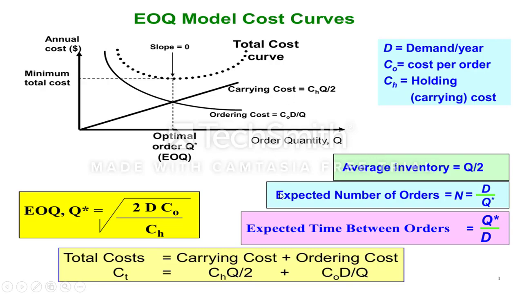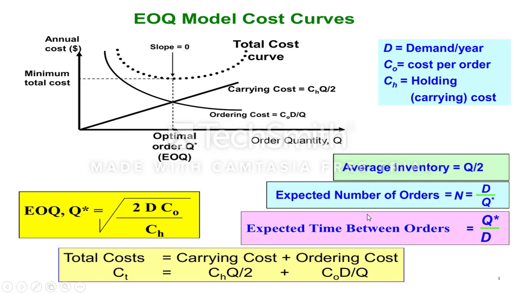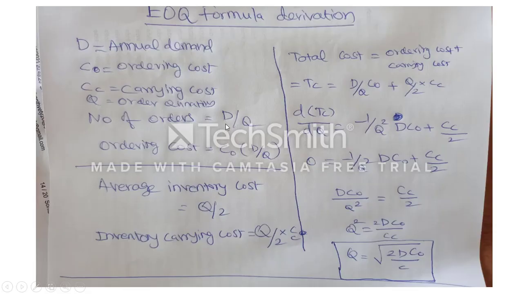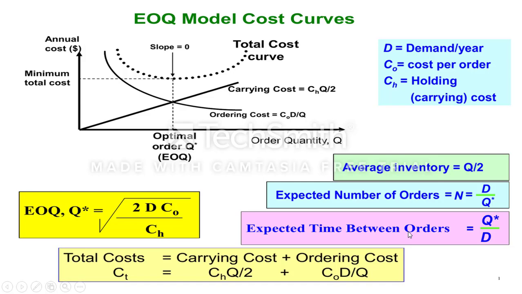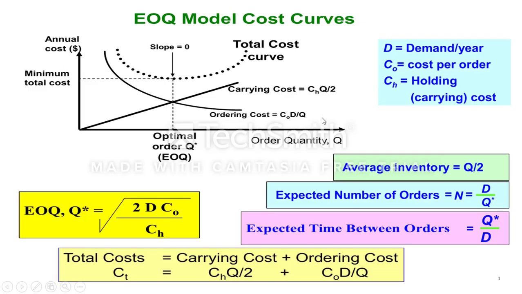Again, the carrying cost calculation. Here we discussed in a different way, ordering cost and carrying cost, but you can use the same equations. Average inventory is Q by 2, the expected number of orders N equals D by Q. Then the expected time between orders is Q by D. Here Q star means the economic order quantity. Total cost equals carrying cost plus ordering cost, that is CC Q by 2 plus C0 D by Q. Same equation. So this is the equation for calculating total cost.